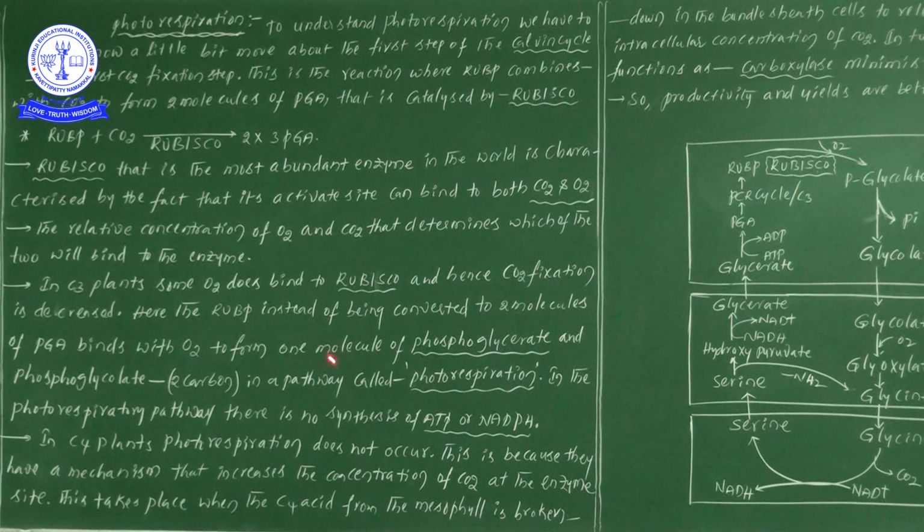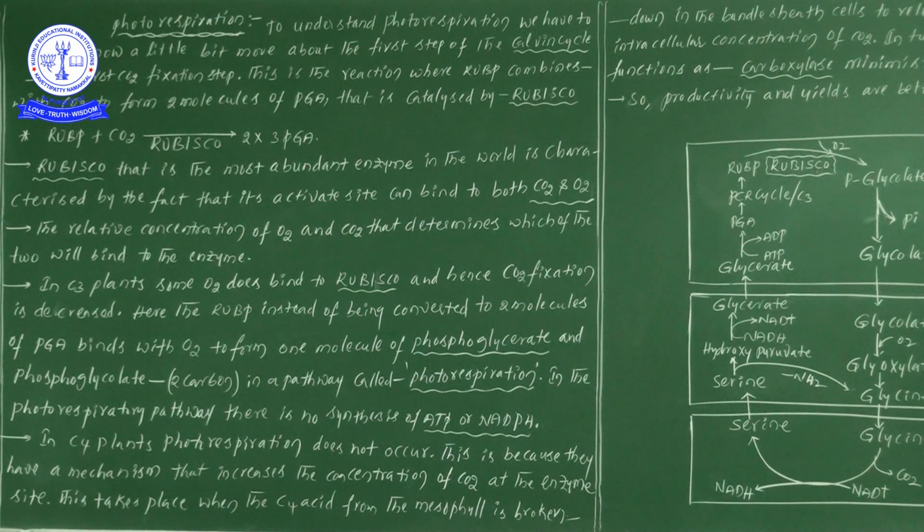Here, instead of RuBP being converted to two molecules of PGA by receiving carbon dioxide, when RuBP receives oxygen, the Rubisco enzyme acts as an oxygenase, and one molecule of phosphoglycerate and one molecule of phosphoglycolate are formed instead of two molecules of 3-PGA.